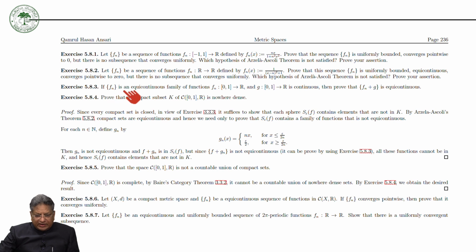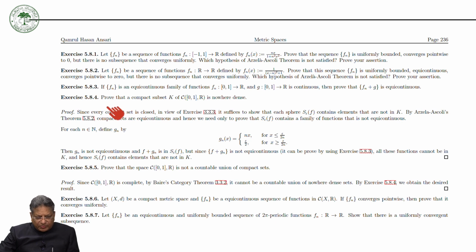Now, if Fn is an equicontinuous family of functions from the closed interval 0, 1 to R, and G is a continuous function from the closed interval 0, 1 to R, then prove that Fn plus G is equicontinuous. So this is a family of equicontinuous functions, and if you add any continuous function to this, then that family will also be equicontinuous. This is very simple, you can try.